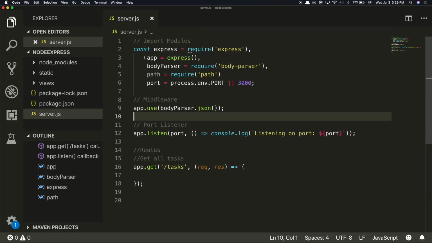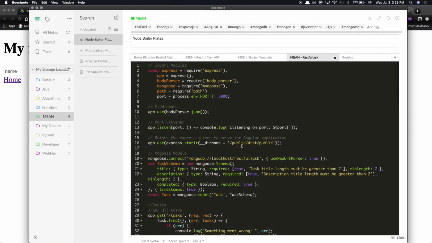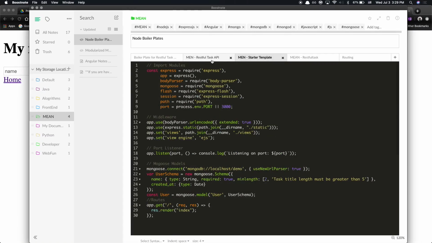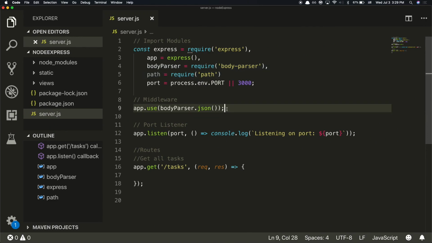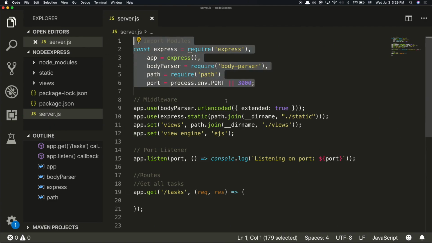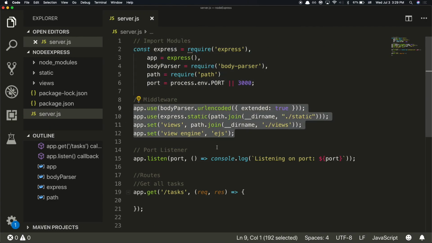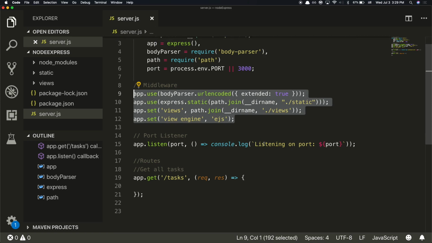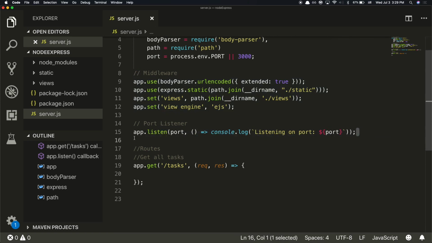So here we have our app, we have our body parser, our path variable. Okay. So first part here, we're importing all of our modules. Second part here is we're setting up all of our middleware. This third part here, we are setting up our listener to run our server.